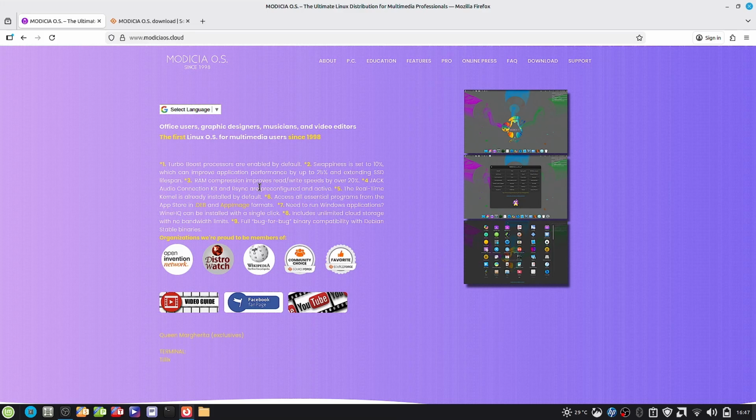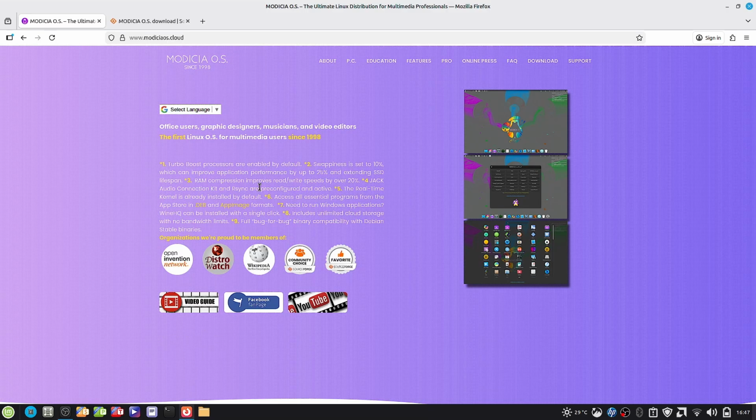So this Linux distribution is based on Debian. It has got all the real-time configuration already done by default to the system. So it is a ready-to-use system for musicians, video and audio professional creators, and of course general users and office users can also use this.